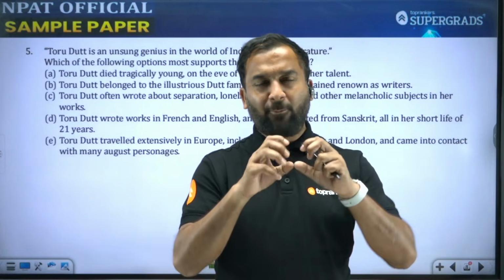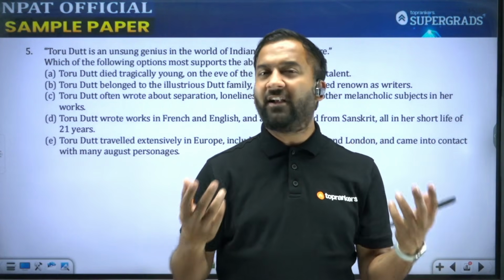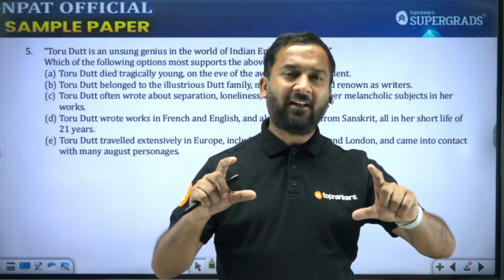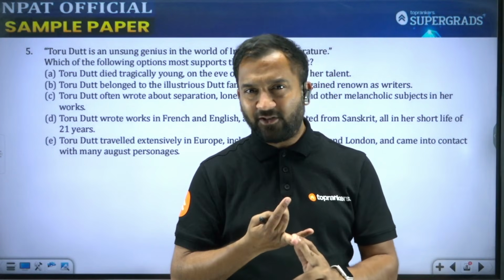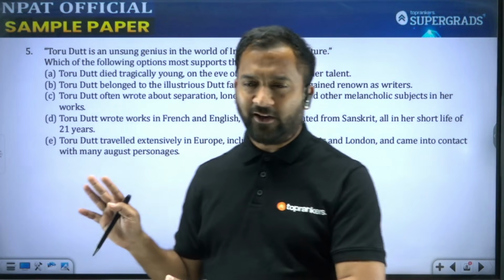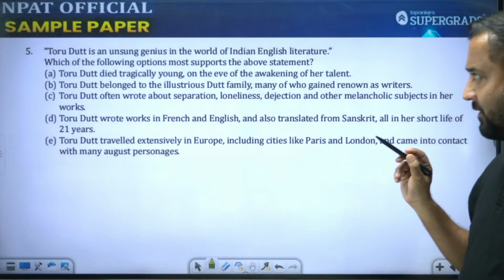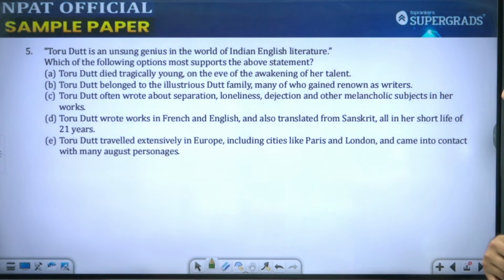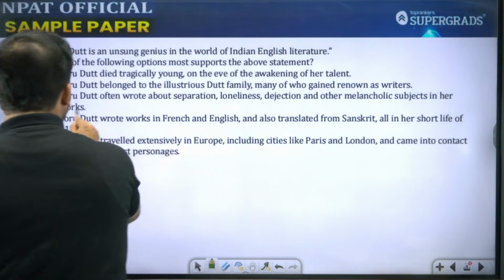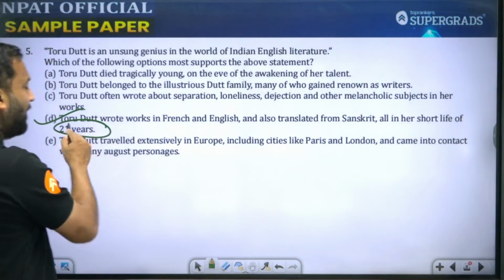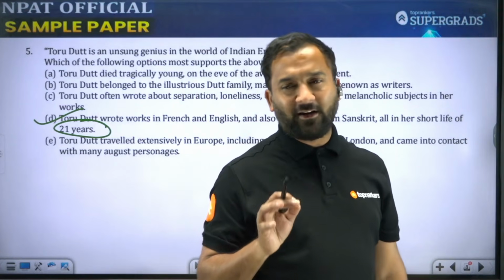So if you ask, sir, why are we reading this passage? Why are we reading about the life of Toru Dutt? The main reason is that she was very young when she died, and even in that young age there was a lot of work, and of course she had good knowledge of three different languages. So the correct answer for question 5 should be option D, as I said. Toru Dutt wrote works in French, English, and translated from Sanskrit, all in her short life of 21 years. In just 21 years, this is what she did.